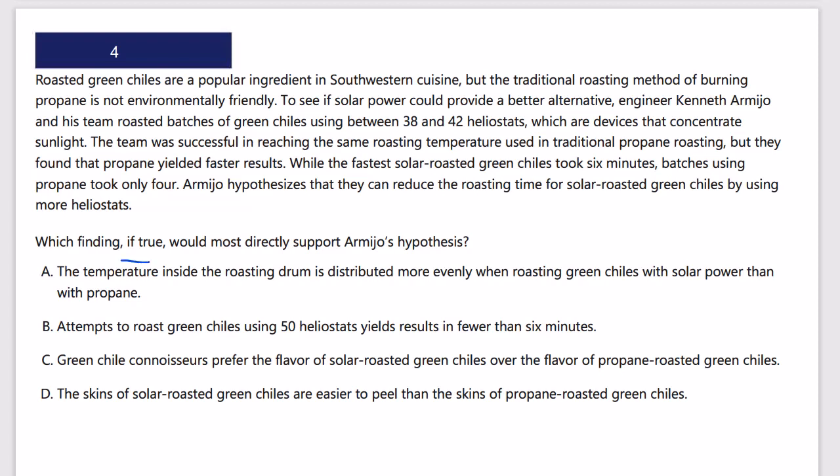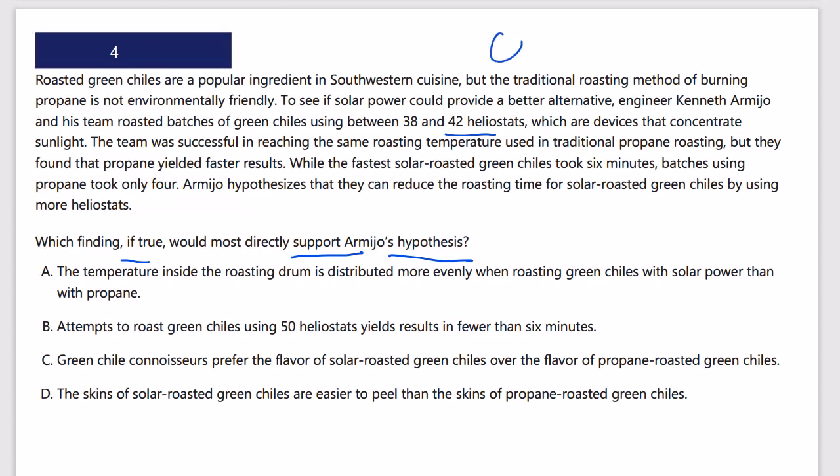Okay, if true, would support Armijo's hypothesis. So we've got to find the hypothesis, and we want to figure out which claim below, if true, is supportive of that. Roasted green chilies are a popular ingredient in southwestern cuisine. But the traditional roasting method of burning propane is not environmentally friendly. To see if solar power could provide a better alternative, engineer Armijo and his team roasted batches of green chilies using between 38 and 42 heliostats, which are devices that concentrate sunlight. The team was successful in reaching the same roasting temperature used in the traditional propane roasting.